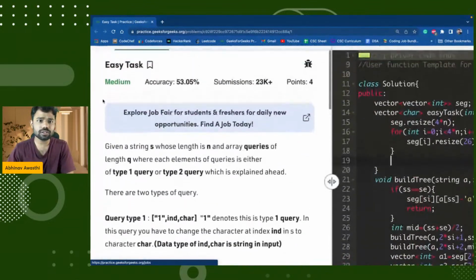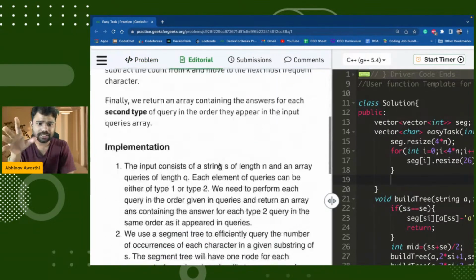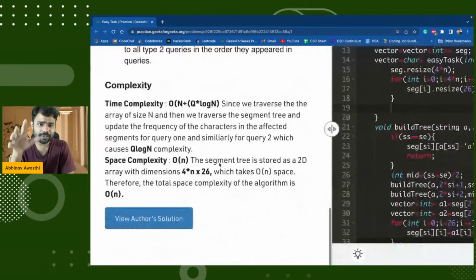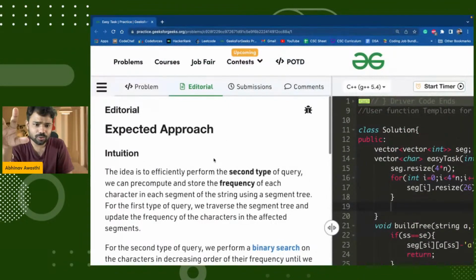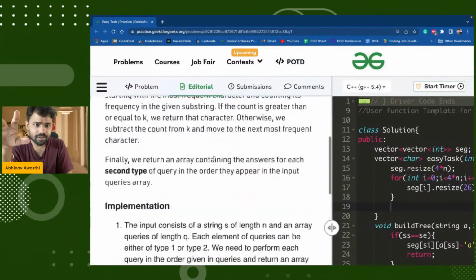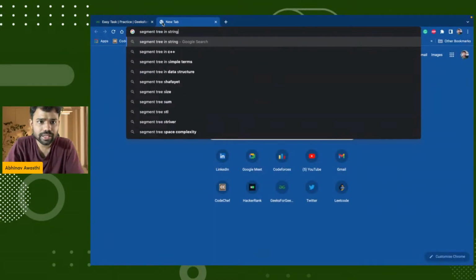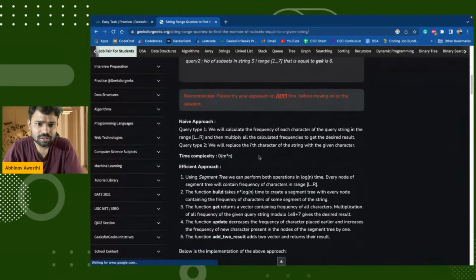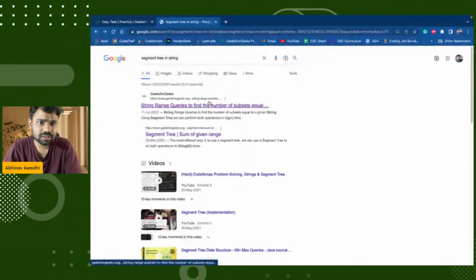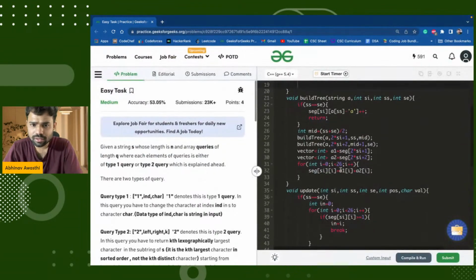Let me see if I can find an image where a segment tree is already created. Then it will be easy for me to explain. Because if the image is not there, then I have to create my own segment tree, which is going to be very complex, obviously. By the way, the image is not given here, guys. Let me create a segment tree for you all.